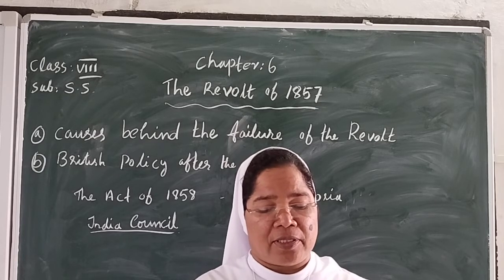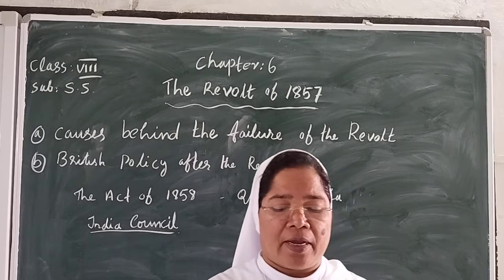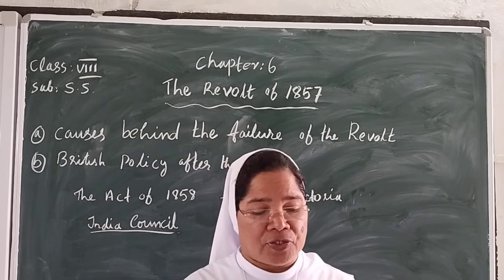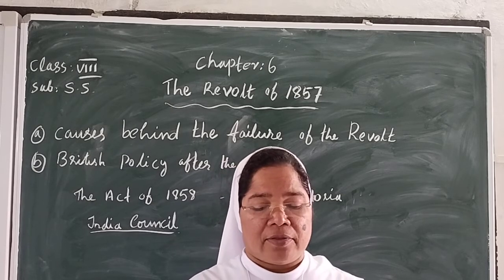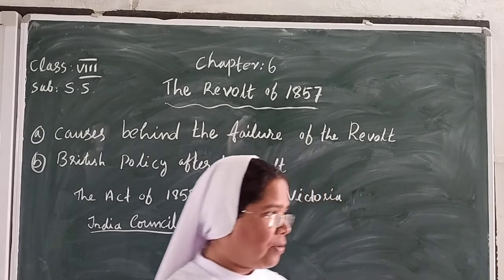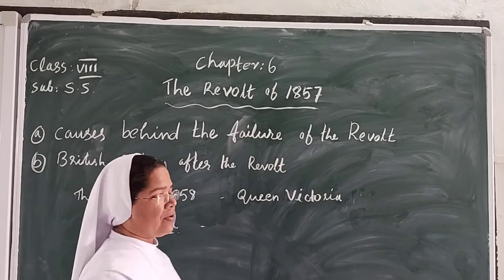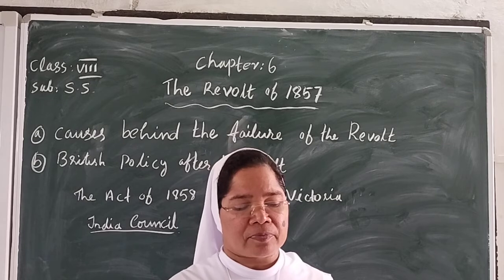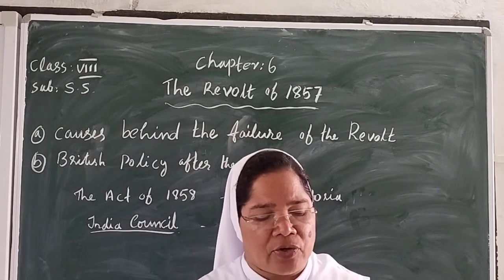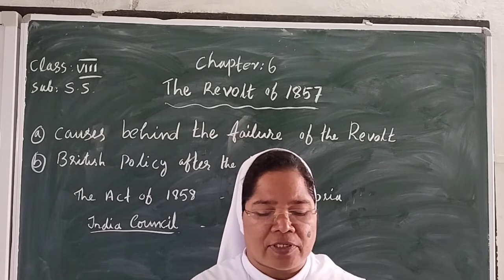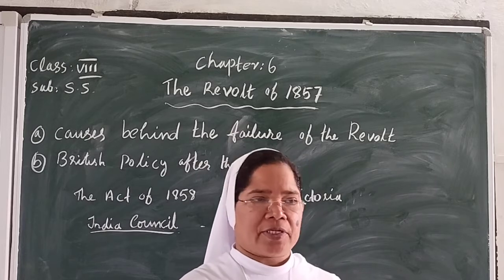The Act also made changes in the functioning of the government in India. The government in India would be headed by the Governor General. Since he was appointed by the Crown, he was given the title of Viceroy. That's why you know him as Viceroy. He was called Viceroy. He was also helped by the executive council and the legislative council.